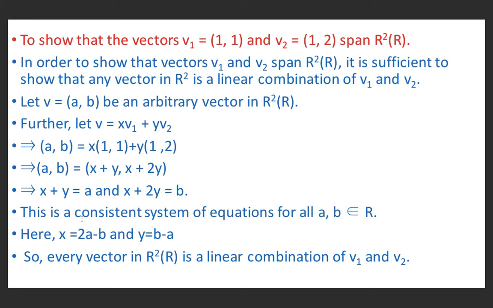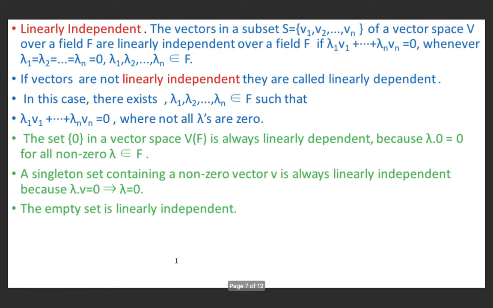This is a consistent system of equations for all a, b belonging to R, and here x is equal to 2a minus b and y equal to b minus a. This we may get by solving these two equations, x plus y equal to a and x plus 2y equal to b. So every vector in R square over a field R is a linear combination of v1 and v2.